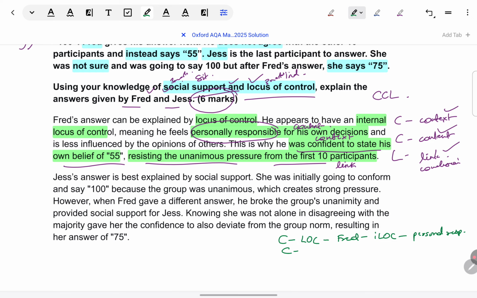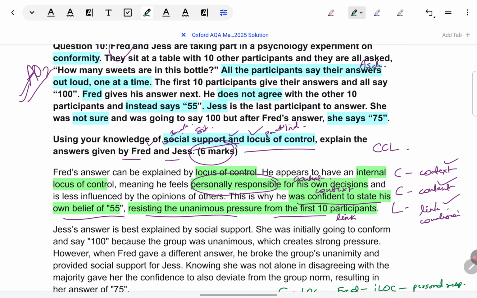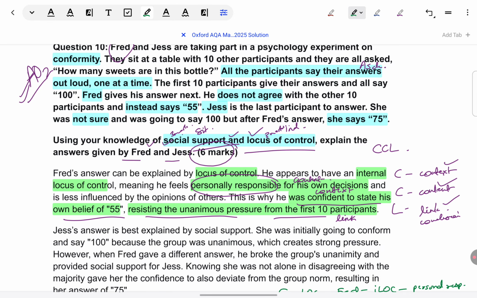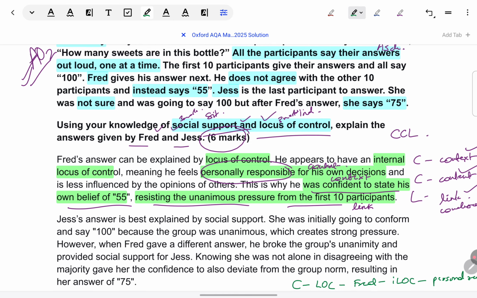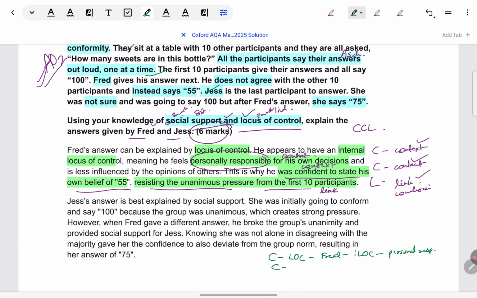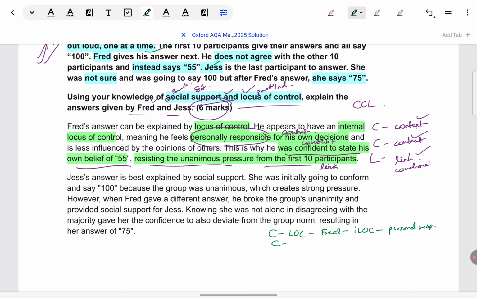Okay, then in the context, how will I show that he's indicating personal responsibility? Like, what is there in the situation which will show that? Because he's giving some answer which is different from others. But will I write it that way? Will I write it in generic terms? No, I will use exact wording from the situation. I will say explicitly that he's saying 55 when others are saying 100. So this shows that he feels personally responsible for the answer he gives. He feels it is his onus on what answer he's going to give in front of others. He's not depending on them for the answer.